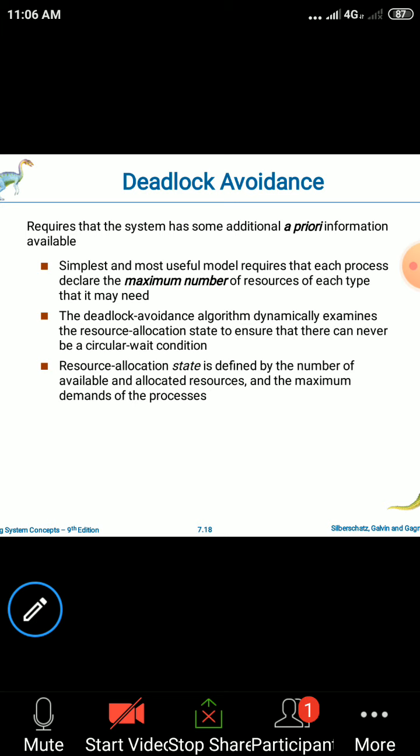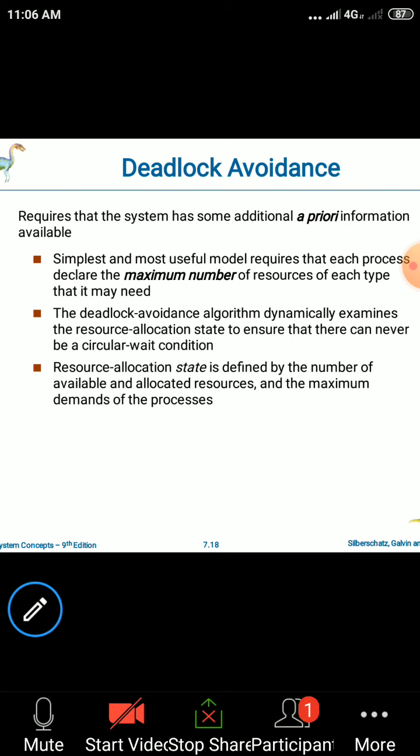Once the information is collected, whenever P requests a resource, we decide whether the request can be allocated or not. We collect the information about the resources from each process in advance. That is the main condition for deadlock avoidance.